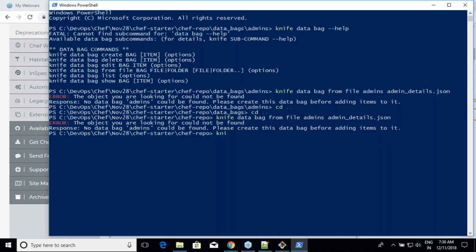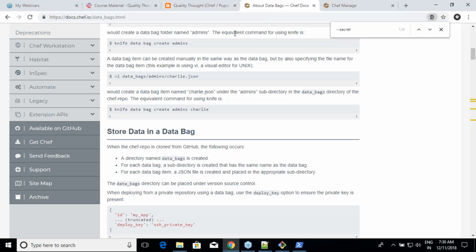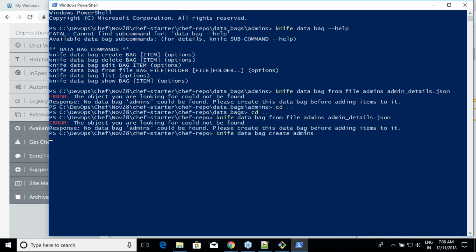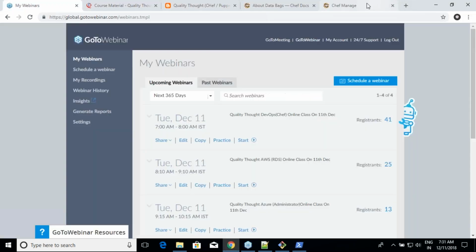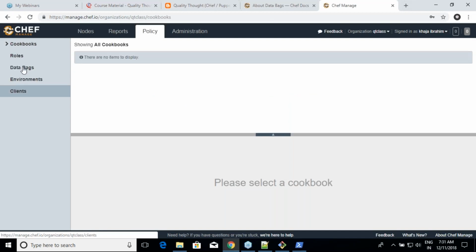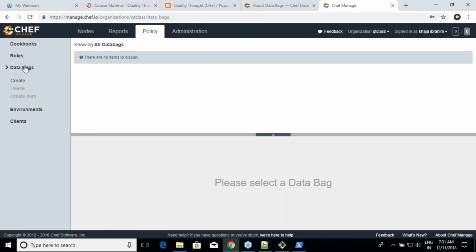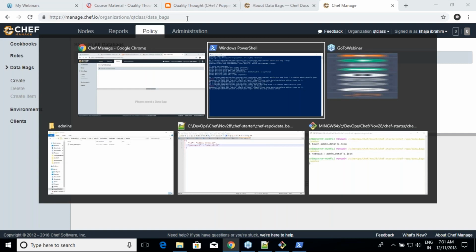Okay. Yeah. One minute. I just need one more thing before I do this. Knife data bag create. I forgot creating the data bag. Okay, because on the server you need to have that. Admins. Go into the policy, and in policy you will have a section called data bags, and here you should be seeing data bags, and within the data bags you should be seeing data bag items.